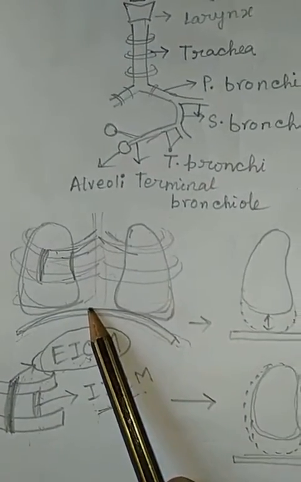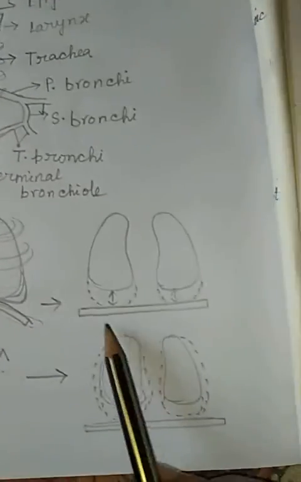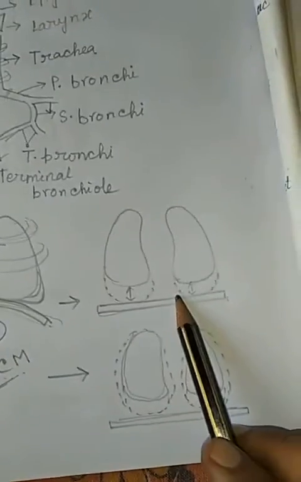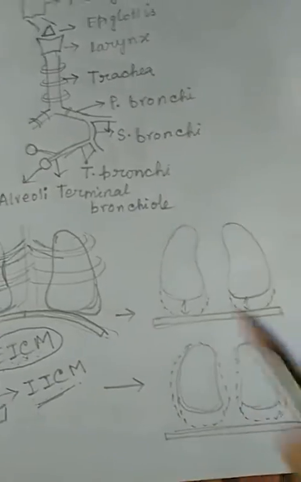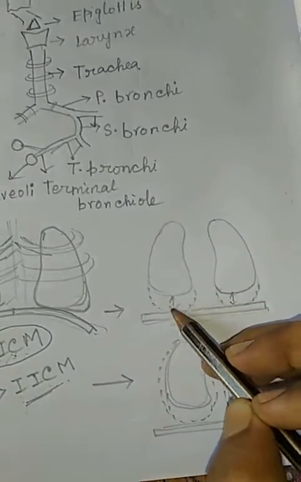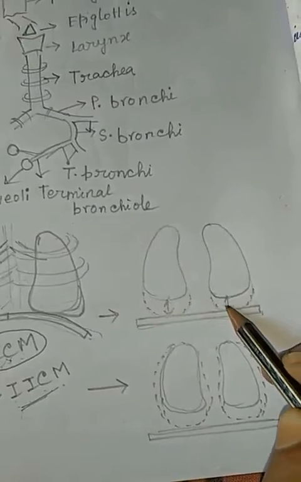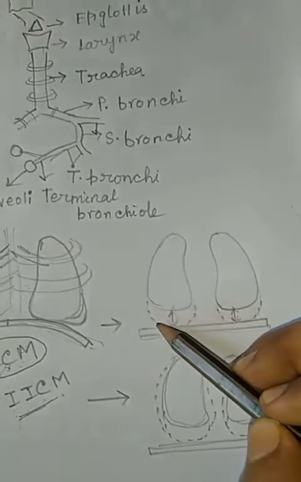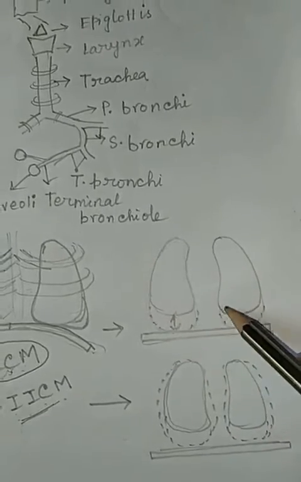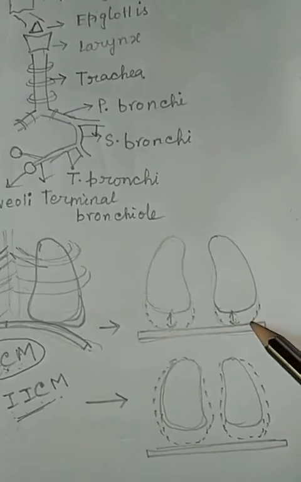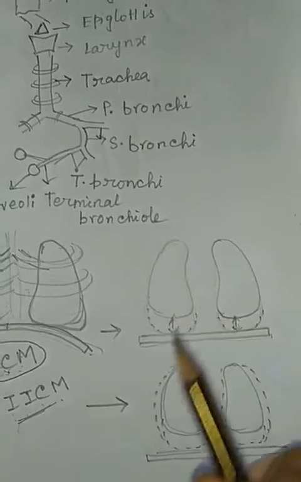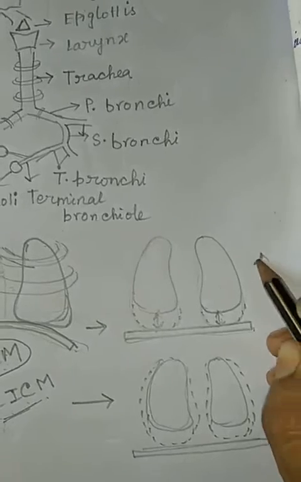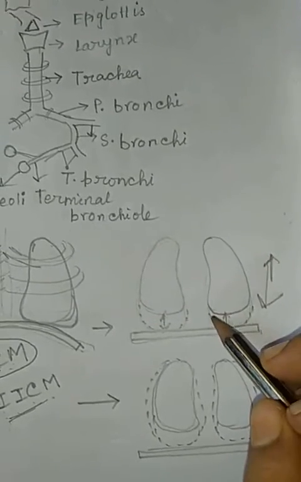When it contracts, it becomes straight like that, and there become some empty spaces also. Then what will happen? Both of the lungs extend in size anteroposteriorly. In this direction they extend.